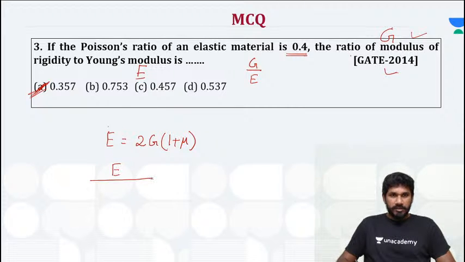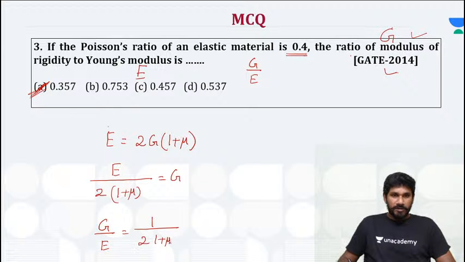E divided by 2(1 plus mu) is equal to G. Now you can bring that E across, that is G by E is equal to 1 by 2(1 plus mu).